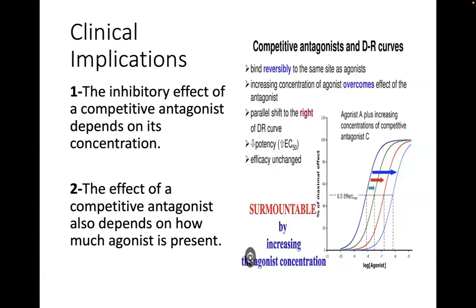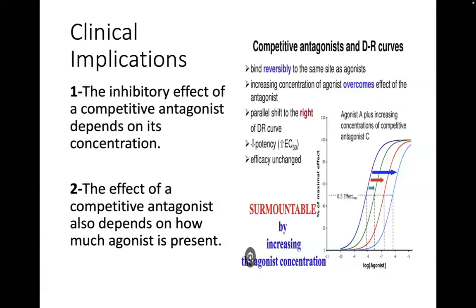So here, there's a parallel shift to the right of the drug receptor curve. We say that a competitive antagonist binds reversibly to the same site as the agonist, and increasing the concentration of the agonist overcomes or surmounts the effect of the antagonist. Therefore, there's a shift to the right of the dose response curve.